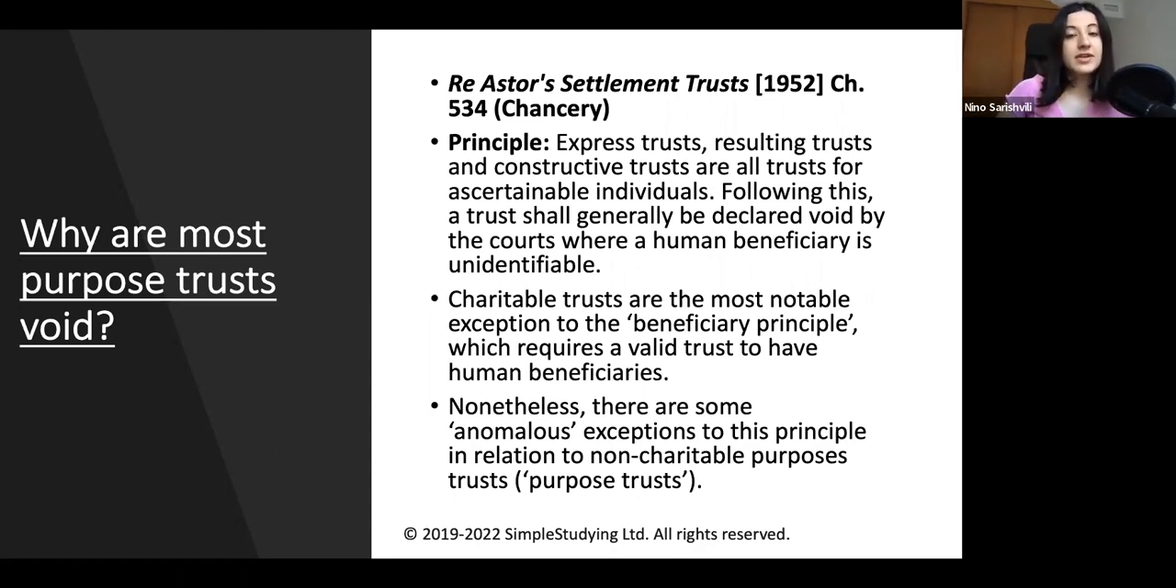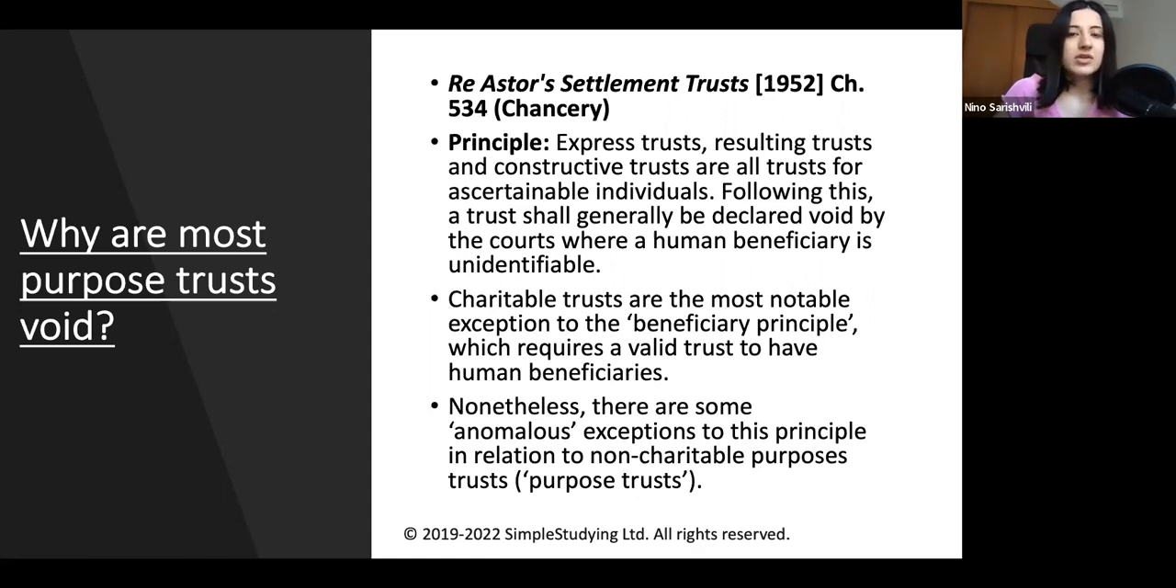Charitable trusts are an exception to this principle. Charitable trusts may also not have any human beneficiary, but they are still upheld because they are for a charitable purpose. It's for the public benefit. Nonetheless, there are some anomalous exceptions to this principle in relation to non-charitable purpose trusts.